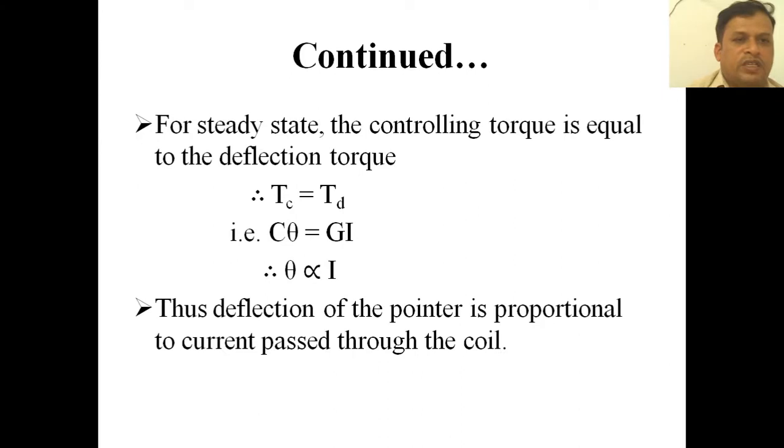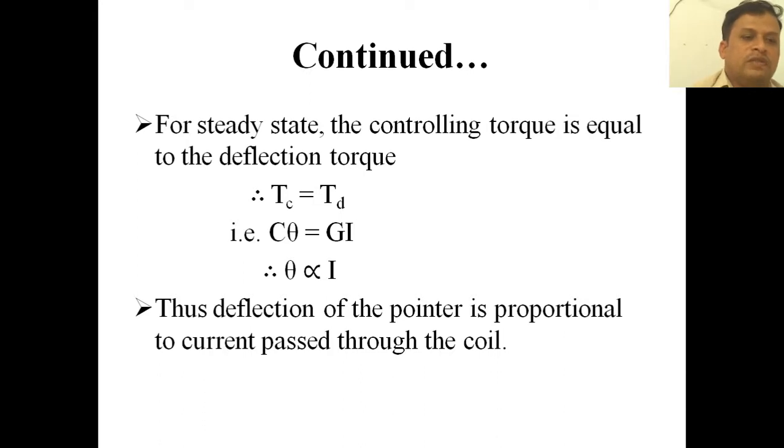Now for steady state, the controlling torque is equal to the deflecting torque, Tc = Td. So C theta = G I, theta is proportional to I. Thus from this we can say that the deflection of the pointer is proportional to the current passed through the coil in moving coil instruments.